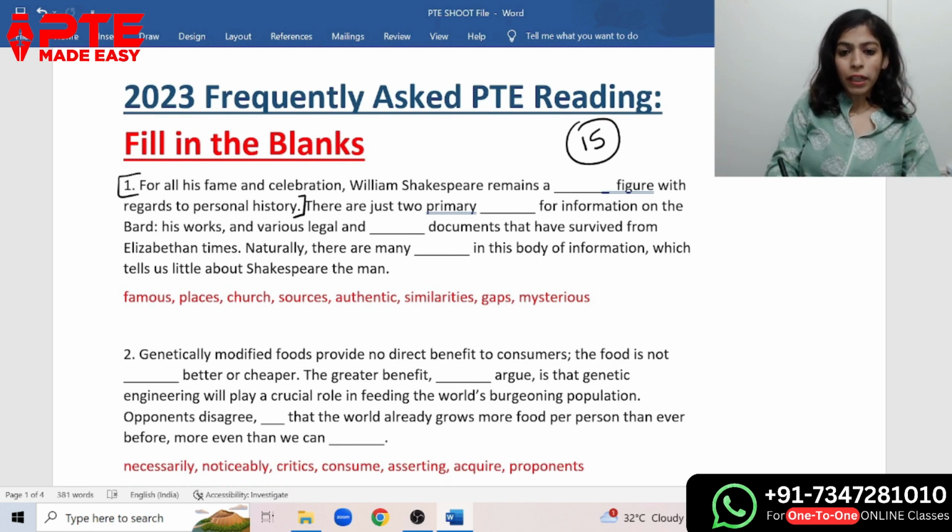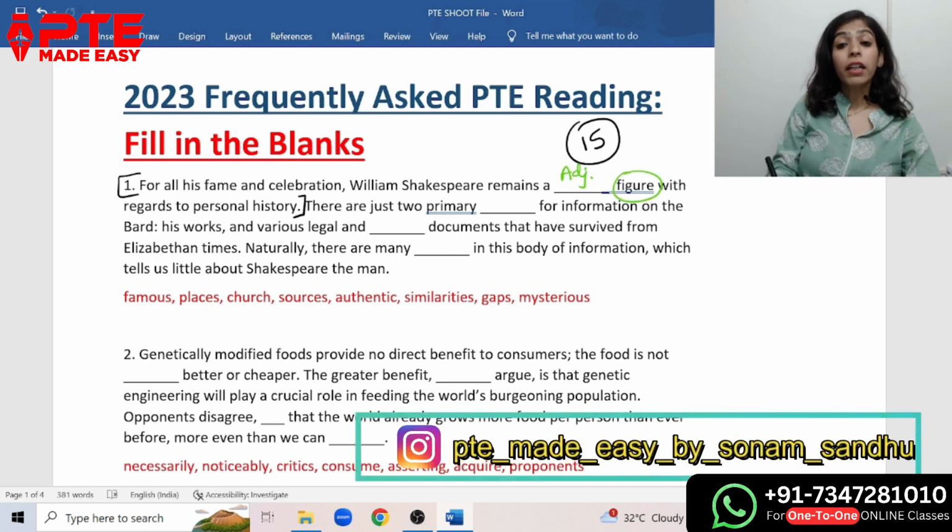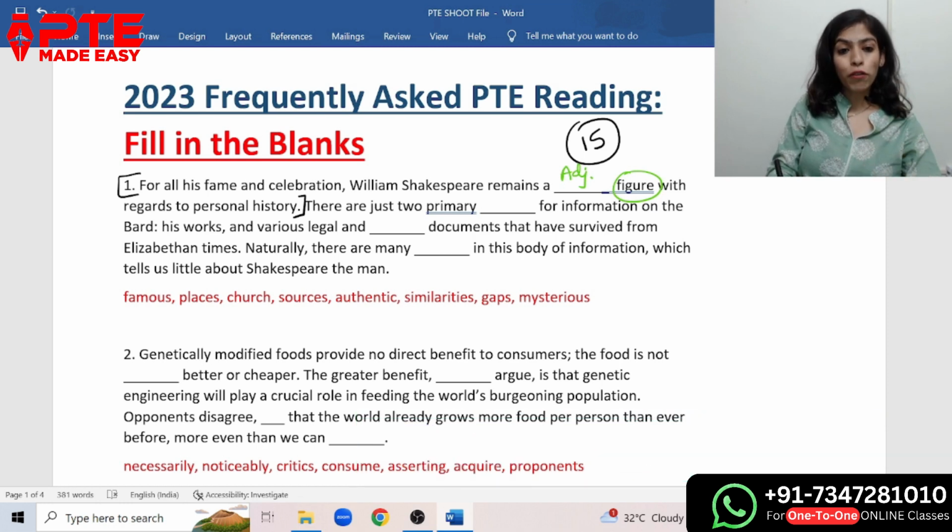If we look at it, we'll get to know that it's remains a dash figure, so some adjective is going to come here, because figure is a noun. After deciding the word form, we look for the most relevant option among the list. We have a list of around 8 to 9 words, and we'll find the most suitable option.